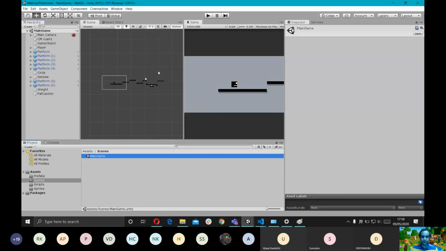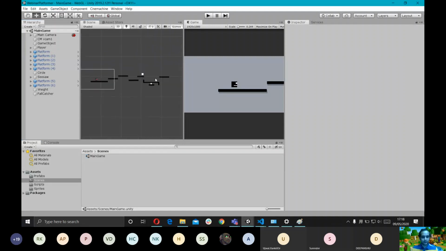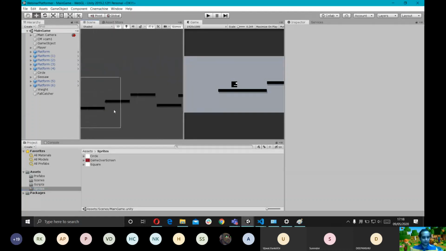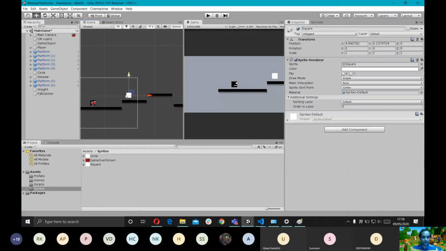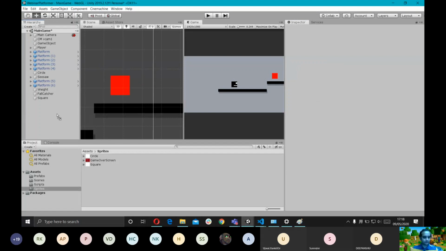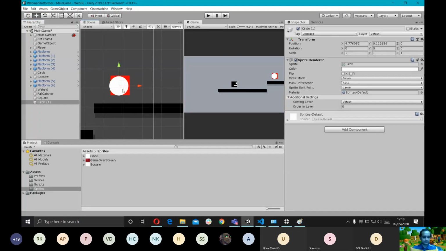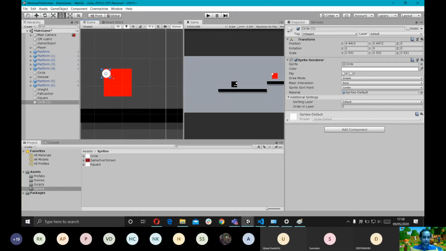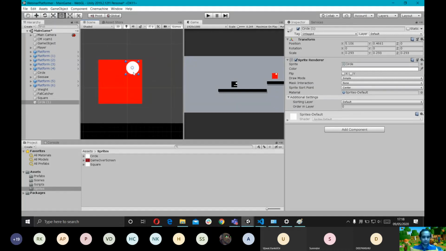Cool. So now we have a game over. We have movement. We have jump. We have simple puzzles. So how about now we add an enemy? Okay, let's try to create an enemy. I'm going to drag a square sprite and change the color to red. I'm going to drag a circle sprite as well for the eyes. I'm going to try to make it look as weird as it can. Yeah, I think that is good enough.